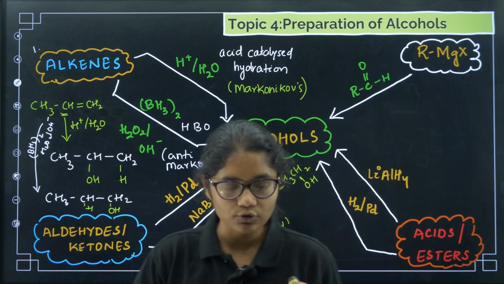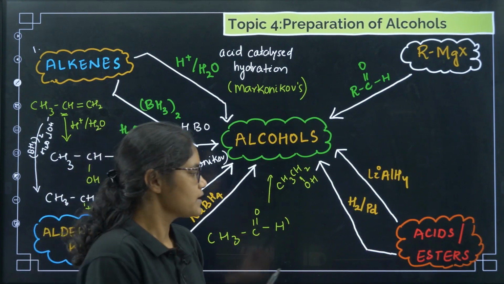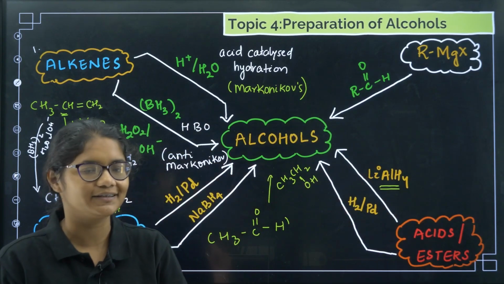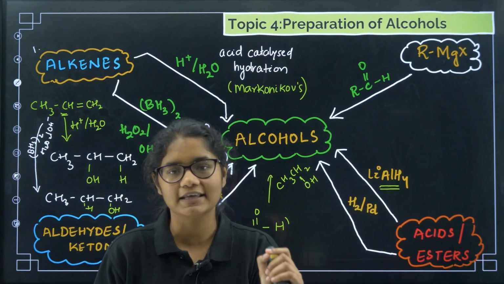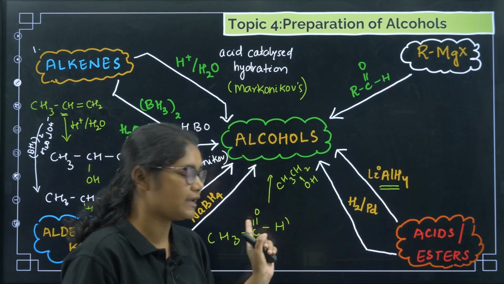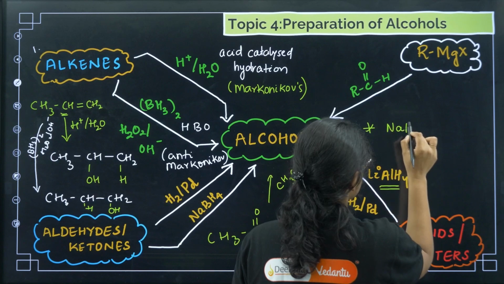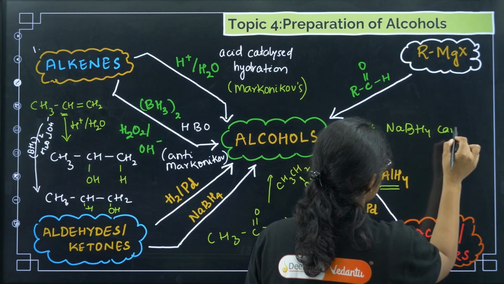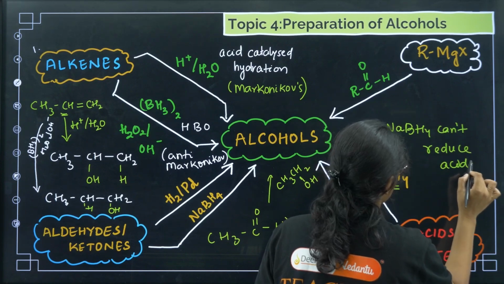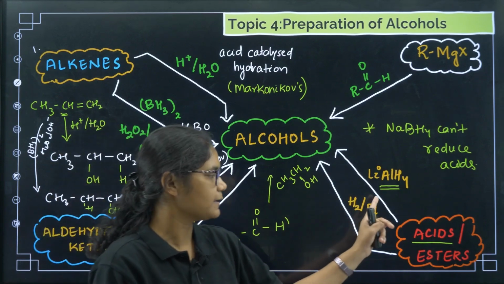Next, coming to reduction of acids and esters. For acids please remember LiAlH4 is very important. To reduce acids we need LiAlH4, that is lithium aluminium hydride. You cannot reduce acids with NaBH4. That is important. Note down here, NaBH4 cannot reduce acids, I mean carboxylic acids. So for carboxylic acid we need lithium aluminium hydride.